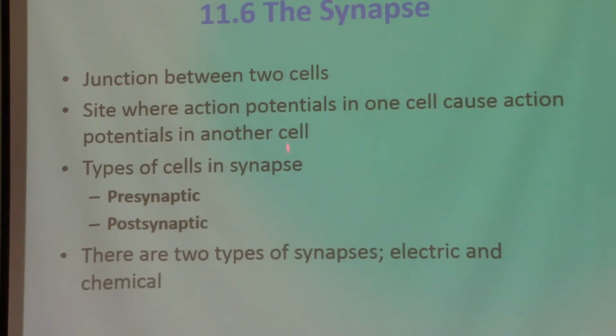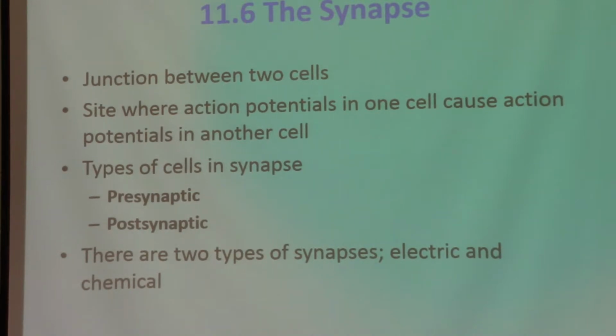So this is the site where the action potential that is present in one cell, again a neuron to the next neuron or a neuron to a target cell, could be the muscle cell, is passed from one cell to the next cell. The cells involved in the synapse are the ending of the first cell and the beginning of the next cell. And that area is the presynaptic part and then the postsynaptic part.